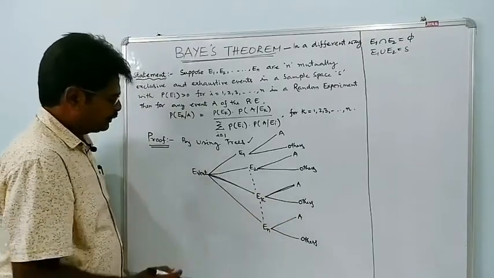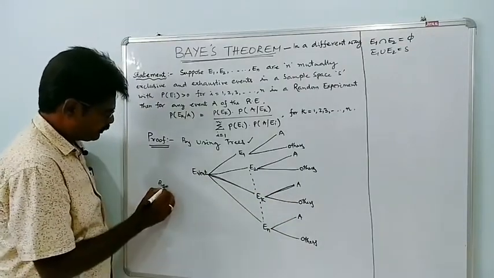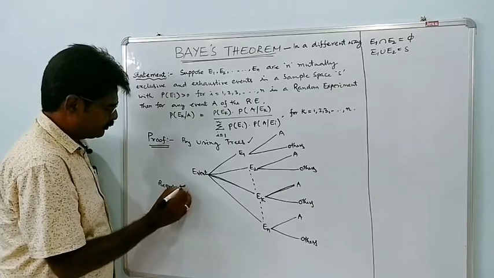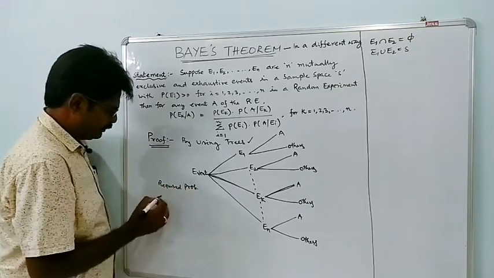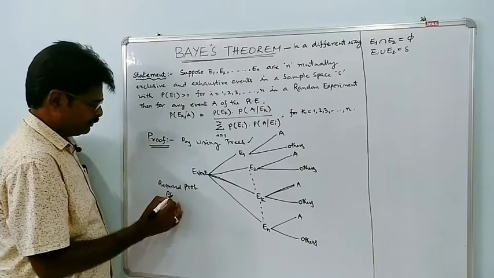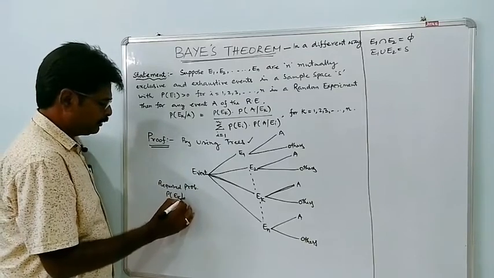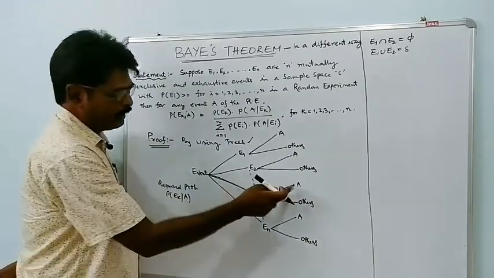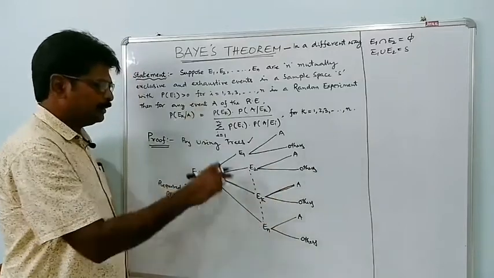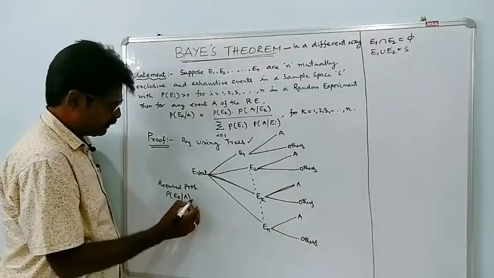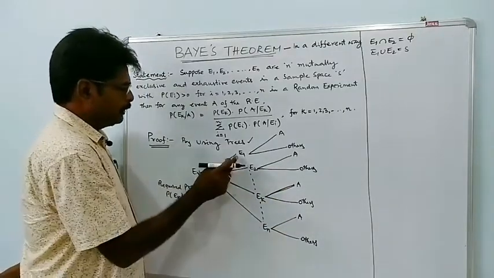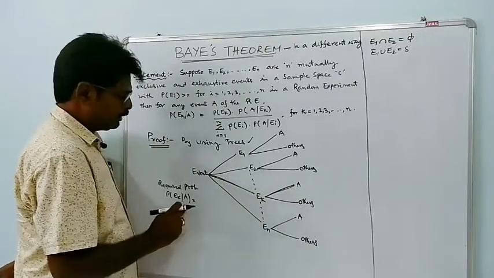So the required probability is P of Ek given A.